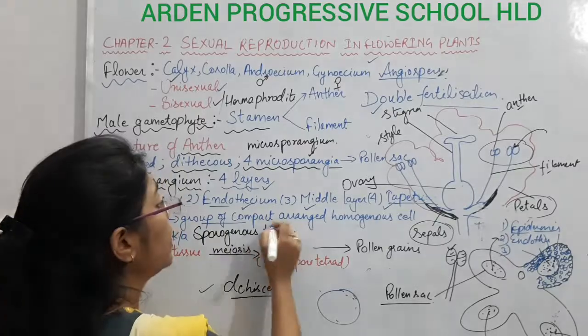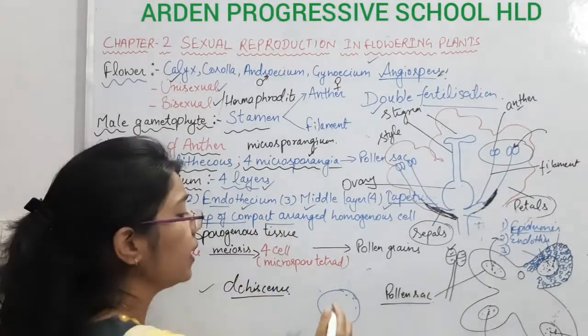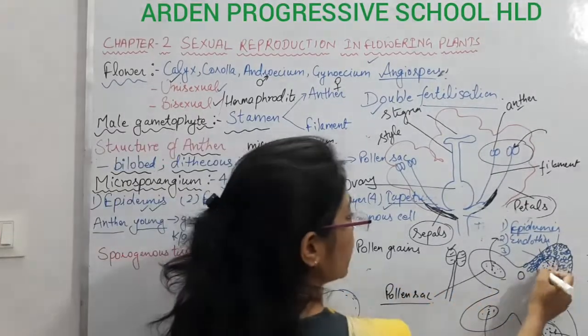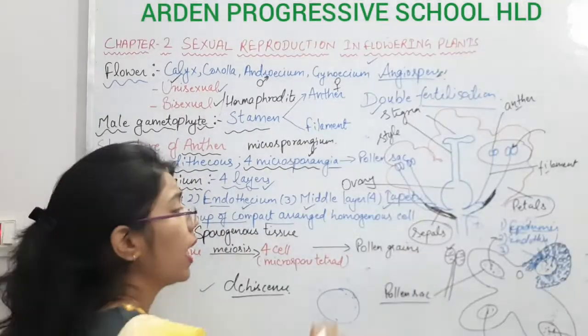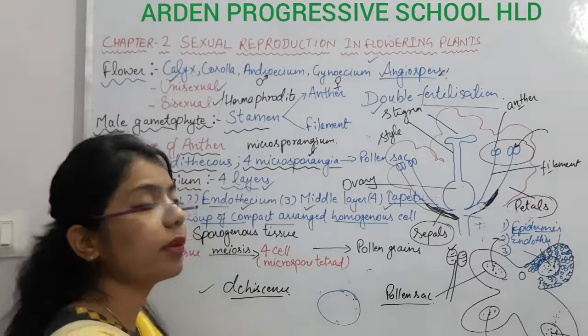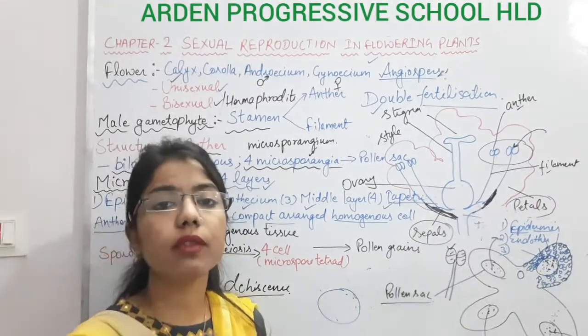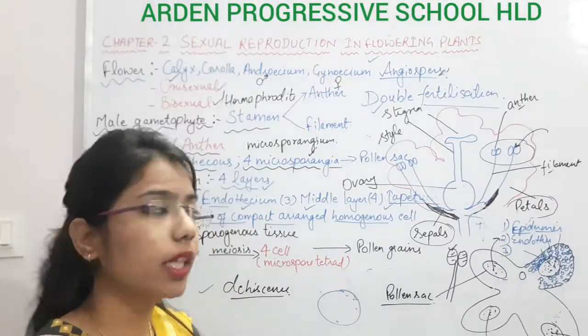This tissue is compactly arranged and made of homogeneous cells. What do you understand by homogeneous? Homogeneous means morphologically the same.